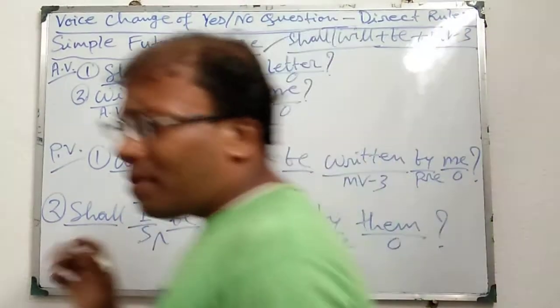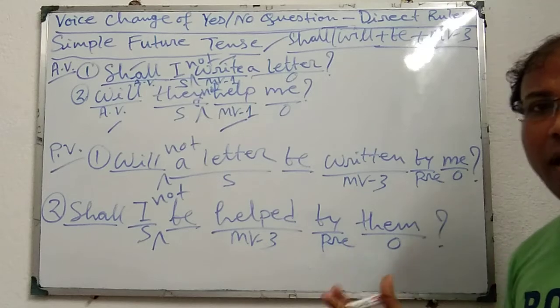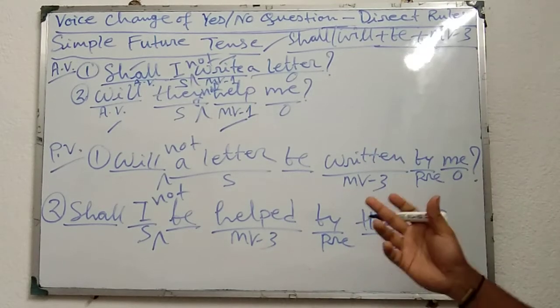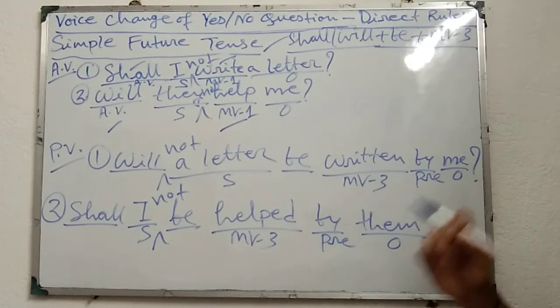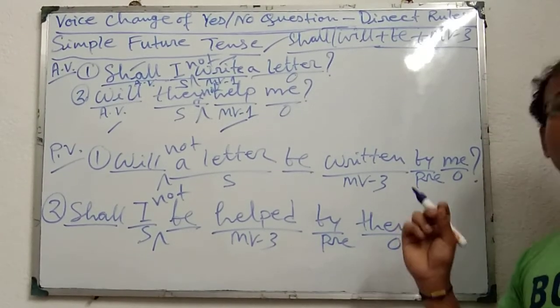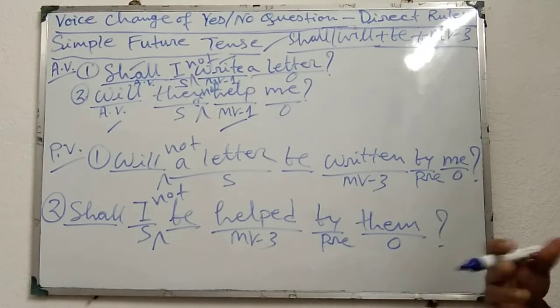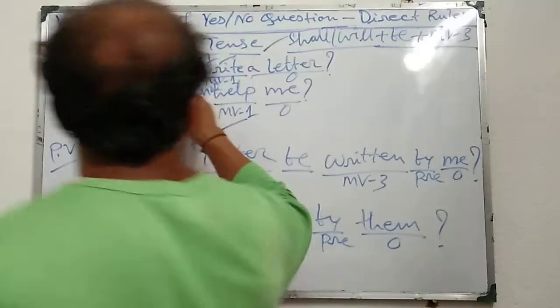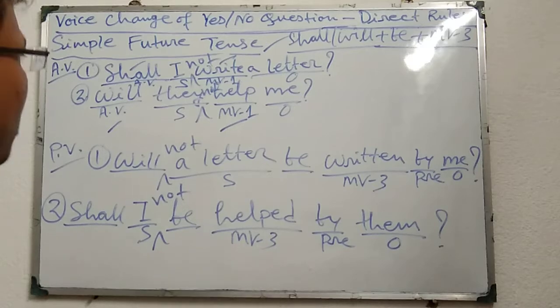But we should remember that if we use the shortened form of not plus verb, for example won't, shan't, then the shortened structure of not can also be used. The shortened structure of not can be used before any subject, maybe noun or pronoun. For example, shall I not write a letter, we can say shan't I write a letter. Will they not help me? We can also say won't they help me?